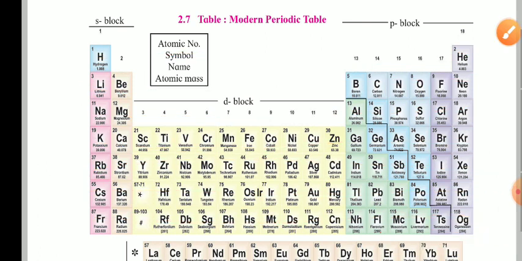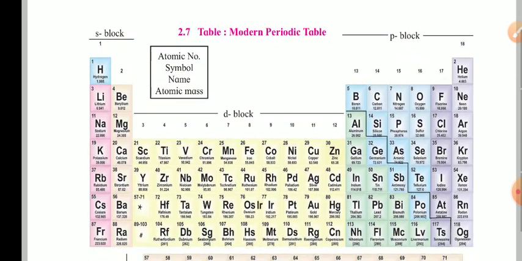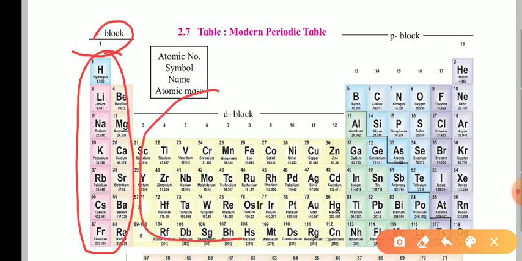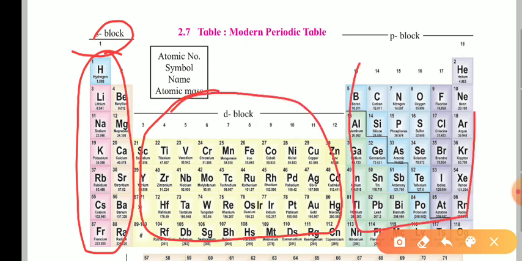Now, in this particular classification, if you look further, this table is given as S block. The first two groups are the S block. This central part is the D block, and this one is the P block. This is the upper portion of the table: this is S, this is D, this is P.